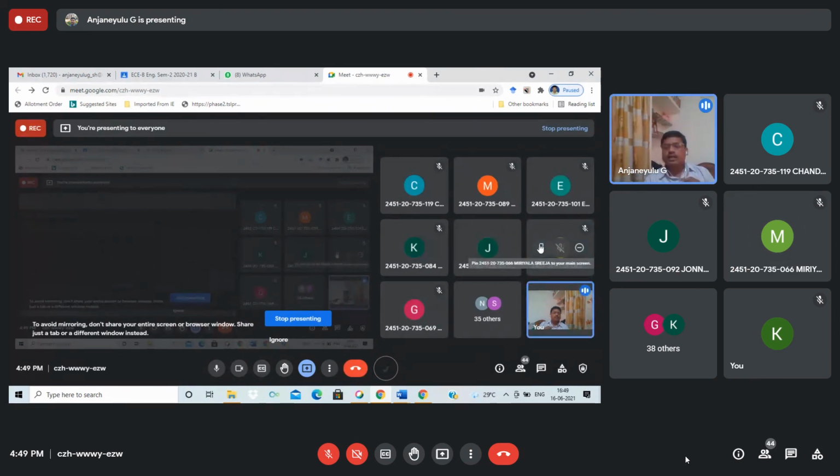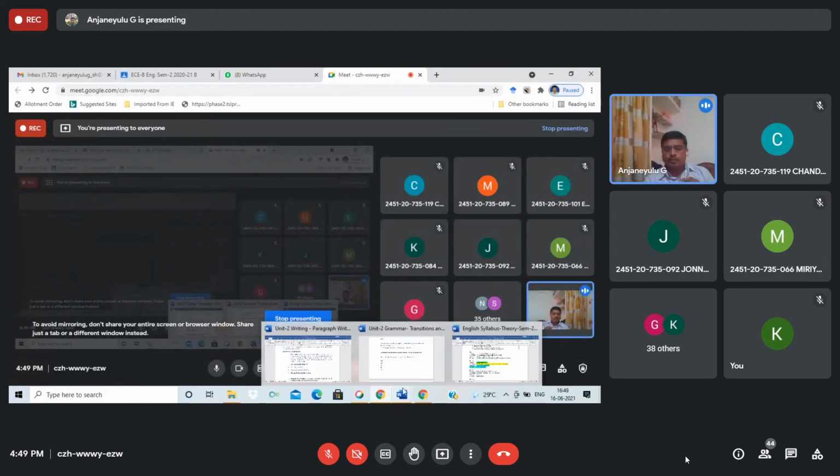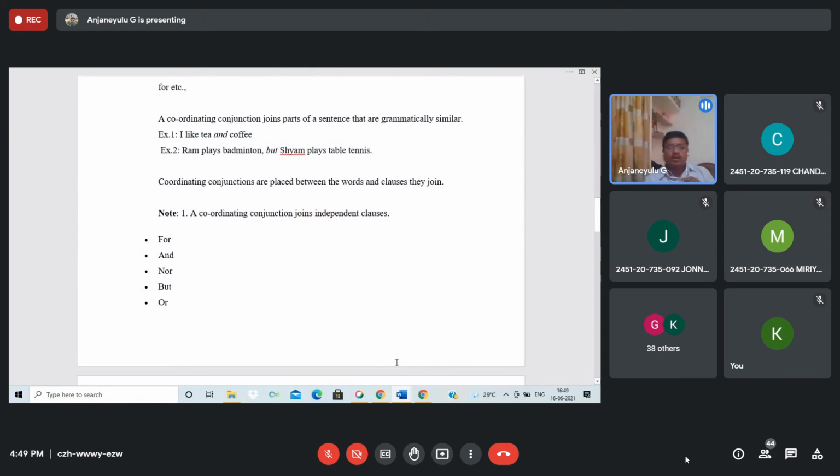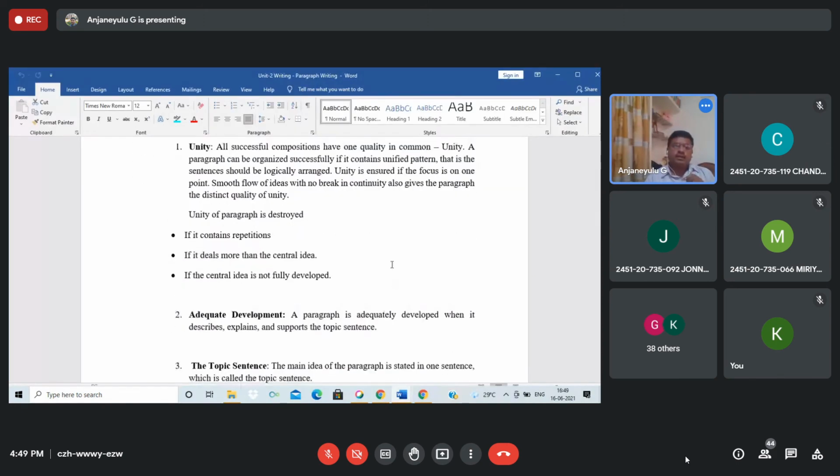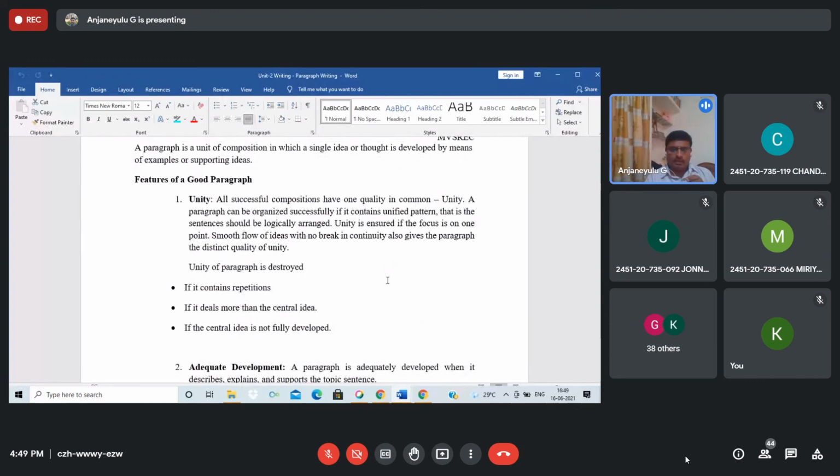Thank you, Srija. Now you will see the next points. When you are going to write any piece of writing, you must separate information into paragraphs. Don't write the complete page continuously.